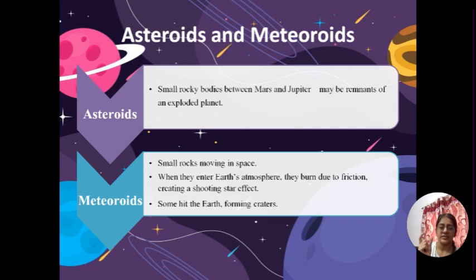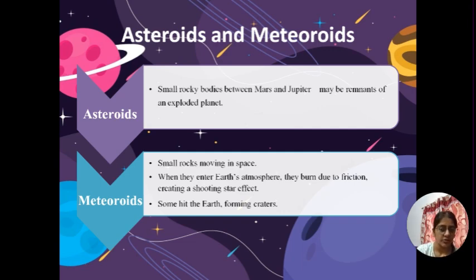Those pieces, those remnants, might come to the Earth or they might stay in space, and these small rocky bodies are called asteroids. They are found between Mars and Jupiter, the fourth and fifth planets.